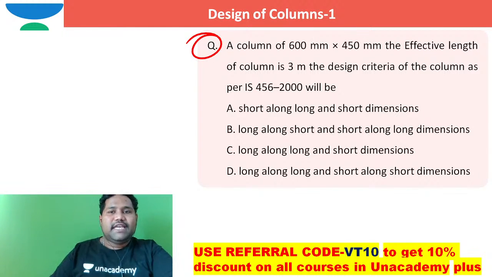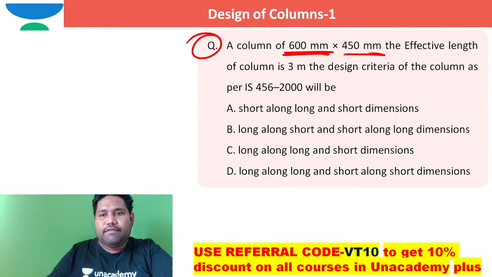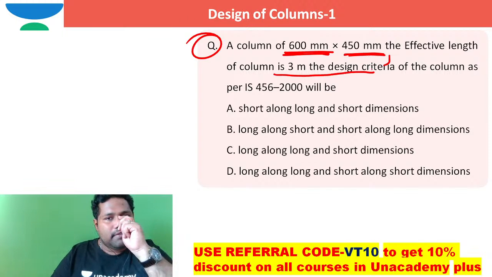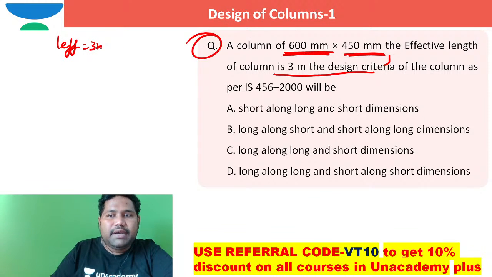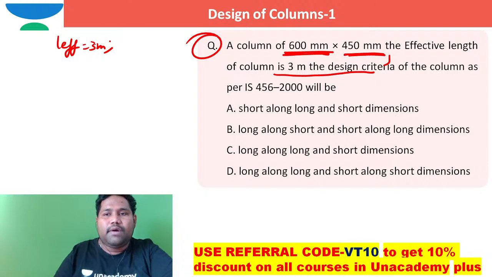A column of 600 millimeter by 450 millimeter. The effective length of the column is 3 meter. They are saying the effective length of the column is 3 meter. Okay, fine. Effective length is 3 meter. How should the design of the column be done as per IS 456?